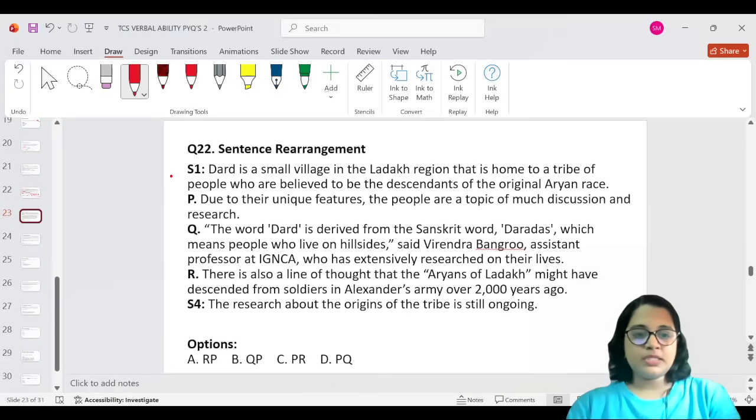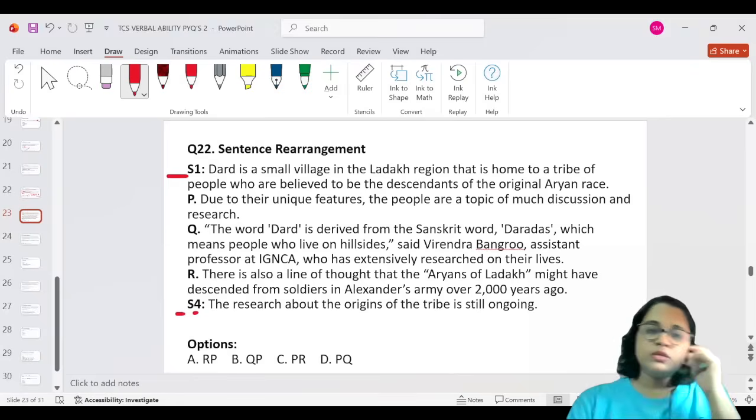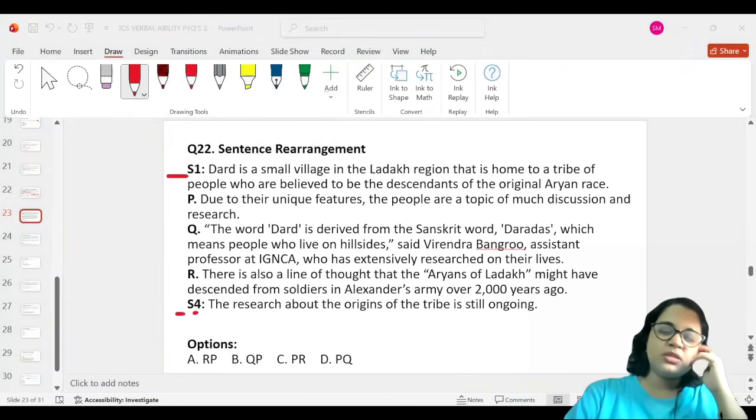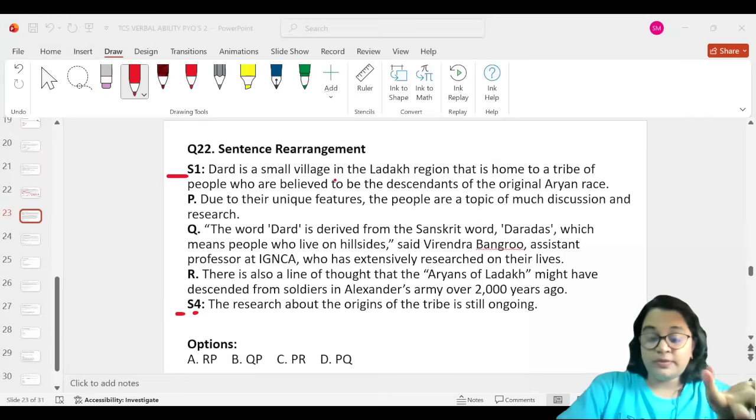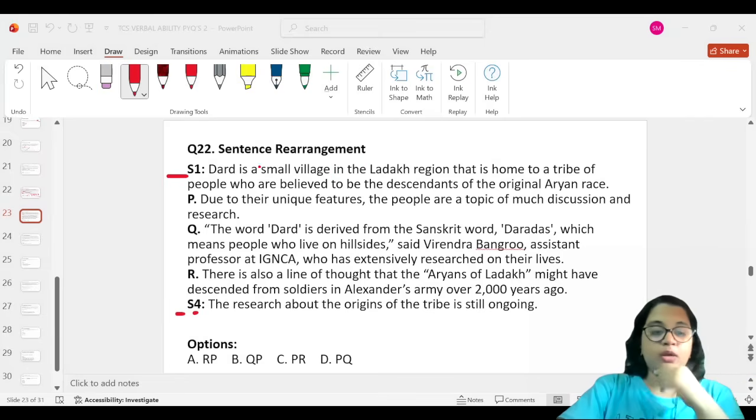Okay, let me highlight. So, I think it's pronounced as Dard, right? So they're talking about a place called Dard, which is a small village. I'm sorry for the pronunciation if I'm pronouncing it wrong, because I'm hearing it only now. All right, never mind.